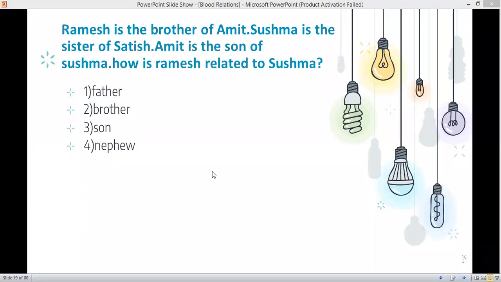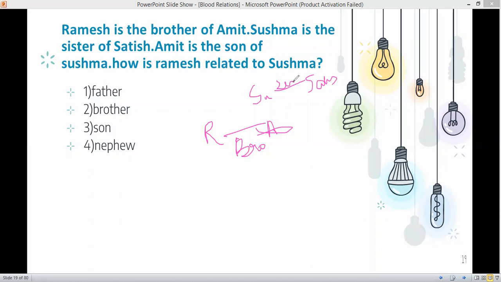So we have to make the flow chart according to the first line. Ramesh is the brother of Amit. So what will be the flow chart here? They both have a relationship of brothers. Sushma is the sister of Satish. So now Ramesh and Amit, and now Sushma and Satish. So this is sister.